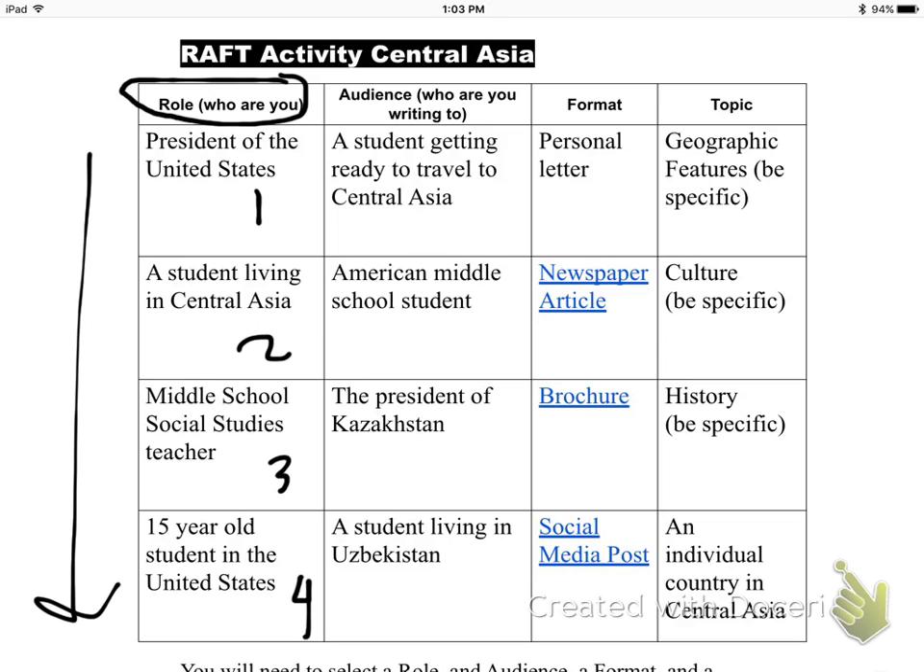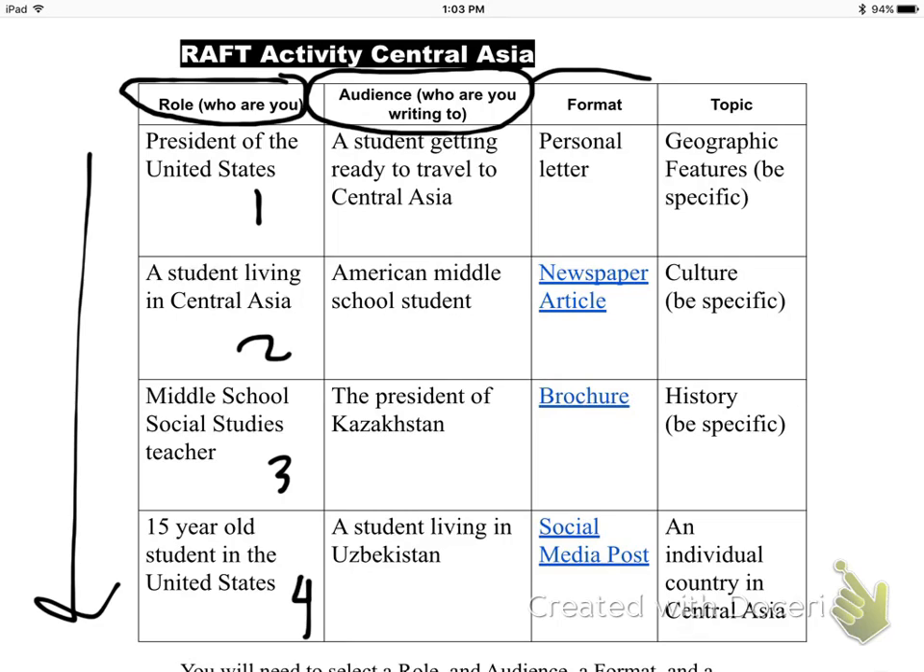Once you have picked out what role you want to play, you have to decide what audience you are going to be writing to. And again, you have 4 choices. You go right down in a column. You can choose to be a student getting ready to travel to Central Asia, an American middle school student, the president of Kazakhstan, or a student living in Uzbekistan. You choose one of those 4 audiences to write to. So you think, who are you going to be? Who are you going to write to?